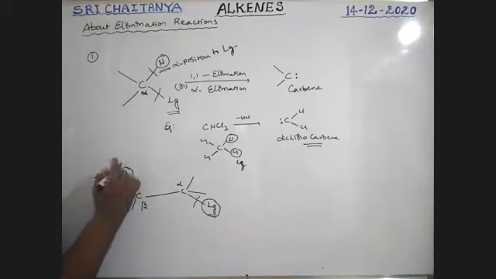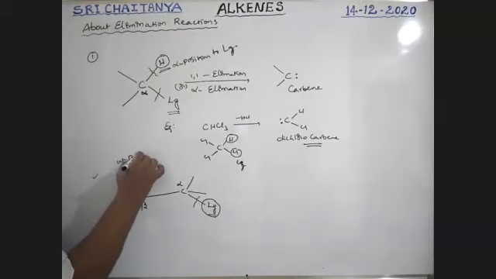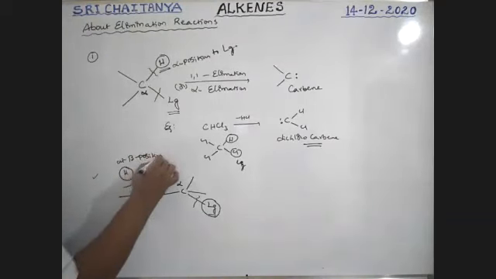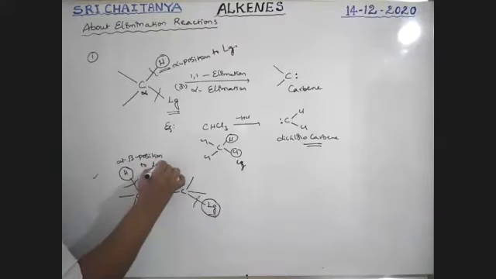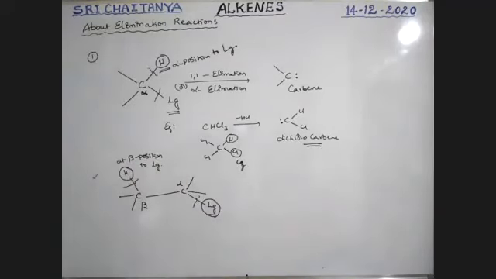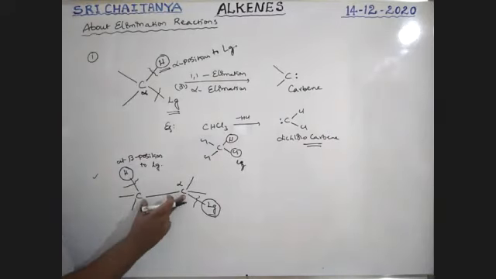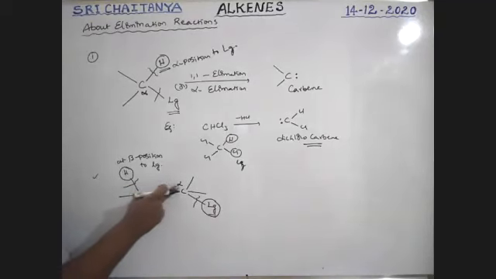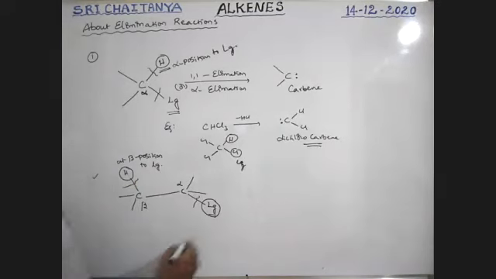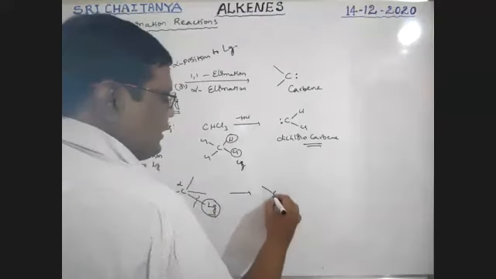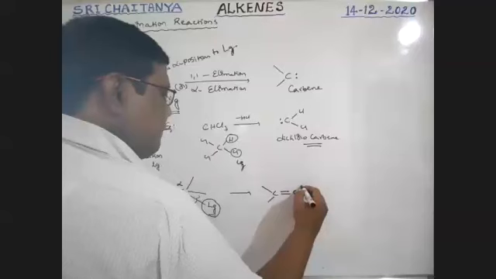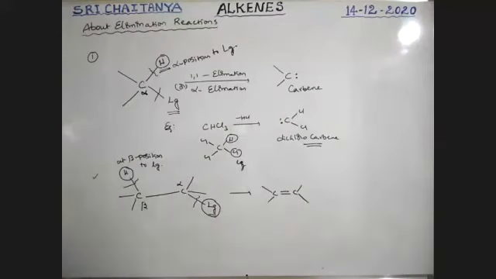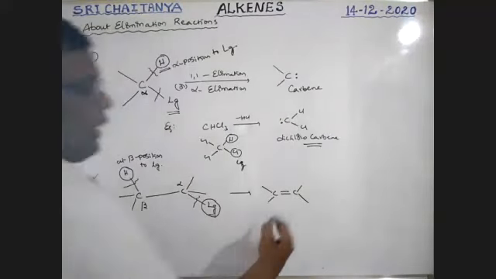This hydrogen at the beta position to the leaving group, these two are eliminated, that means from adjacent carbons two sigma bonds break. Between them a pi bond is developed. So now the product is C=C, nothing but an alkene.